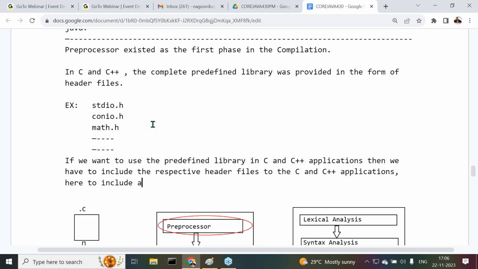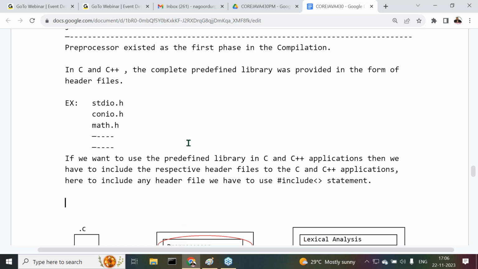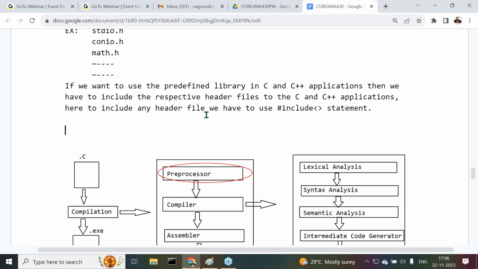Here, to include any header file, we have to use the hash include statement. If you want to use the predefined library in C and C++ applications, then we have to include the respective header files in the C and C++ application. Here, to include any header file, we have to use the hash include statement. Are you getting it clearly, what I'm telling you?